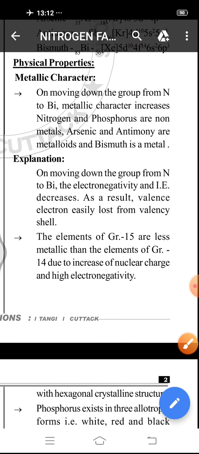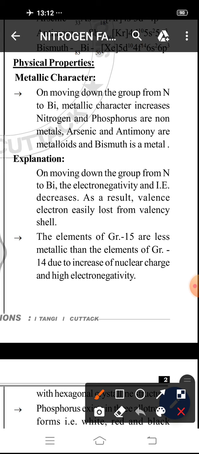Let us see why this happens. We know metals are electropositive in nature, so they easily lose electrons.